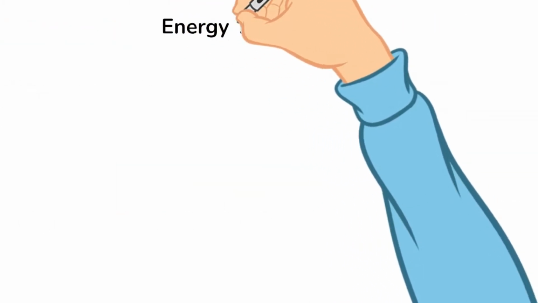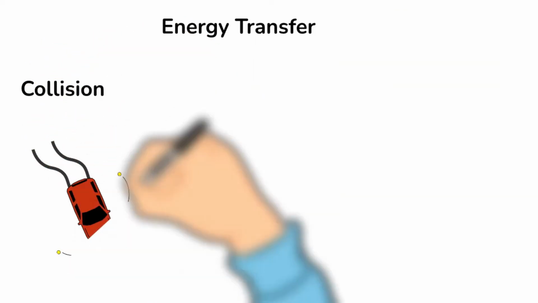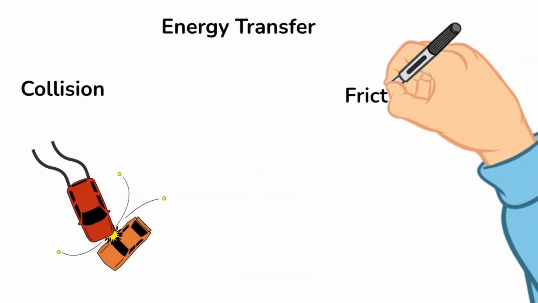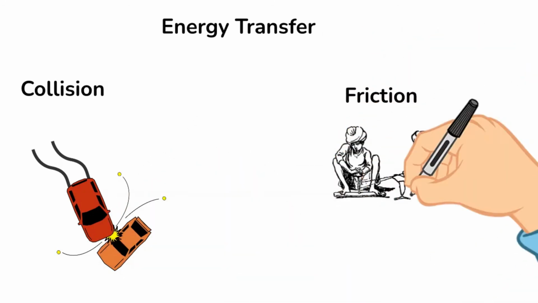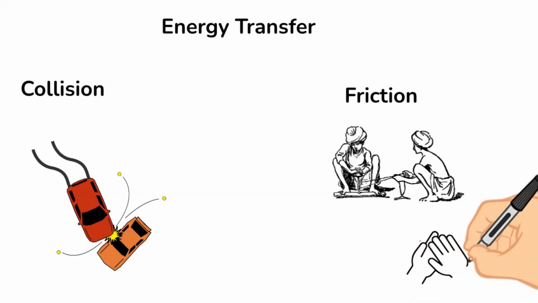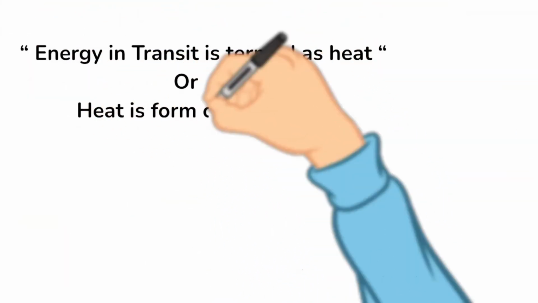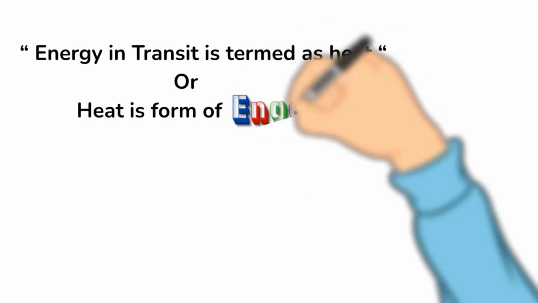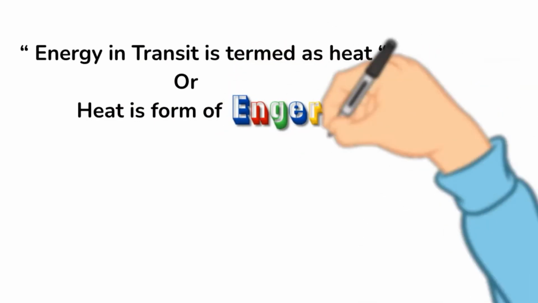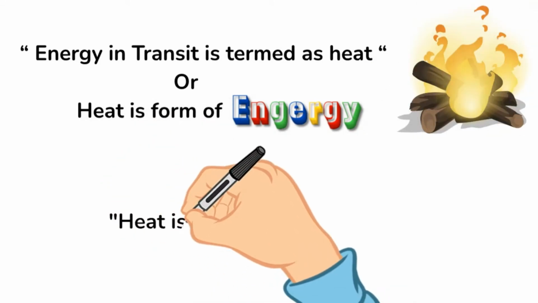Energy is transferred as heat by a wide variety of processes. When a collision occurs, there is usually some heat generated. Friction can cause heat as well, which is why your hands warm up when you rub them vigorously. In each case, we are considering the kinetic energy of particles and the transfer of this energy to other particles as the definition of heat and heat transfer. Heat is therefore a kind of energy in transit and will be measured in joules just like any other kind of energy. Let me tell you some interesting facts about heat and temperature before ending this video.